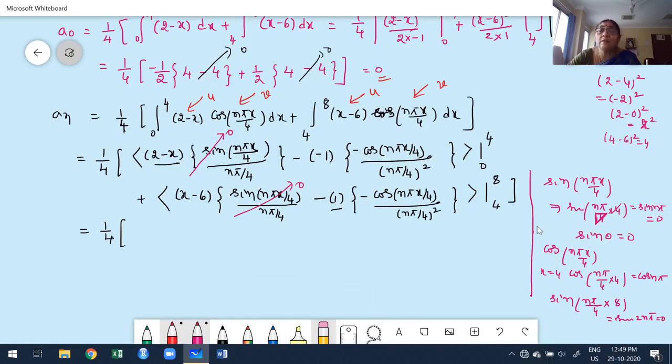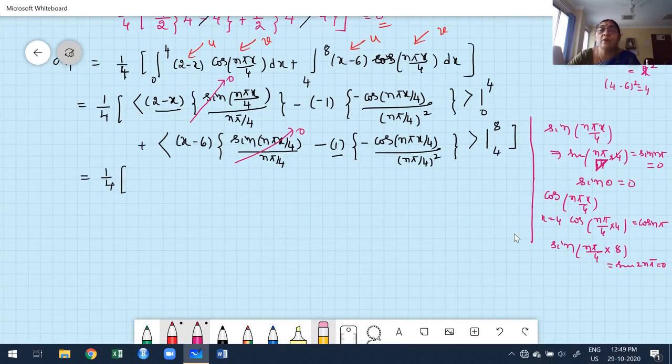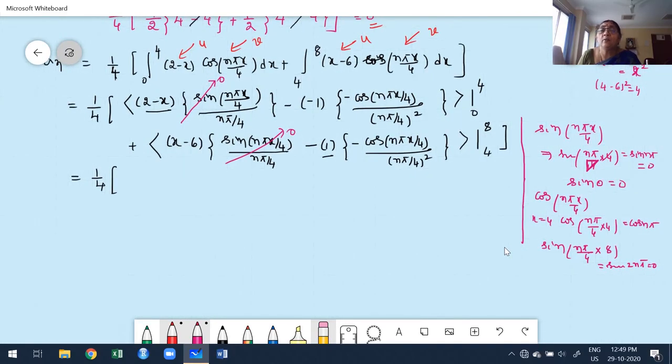Coming to this, for 4 you know that, but I want to find out only the 8. Once you put cos for x equal to 8, what we get? Cos of n pi by 4 into 8. What we get? Cos of 2n pi. Cos of 2n pi is nothing but minus 1 to the power of 2n, which is 1. Now this shows that I am going to apply the limit only for the cos. Minus into minus is plus, plus into minus is minus. This becomes reverse, 16 divided by 4 square divided by n square pi square.